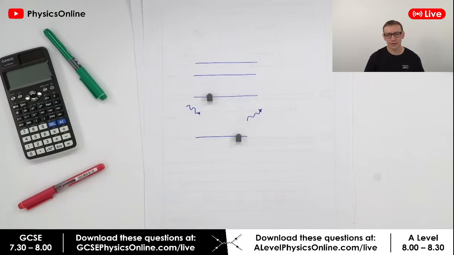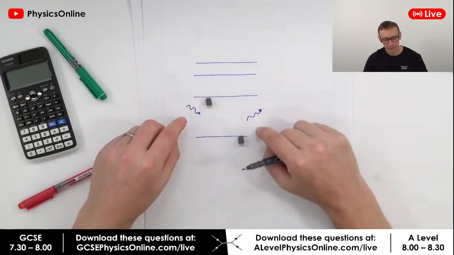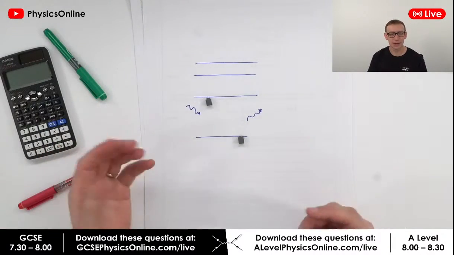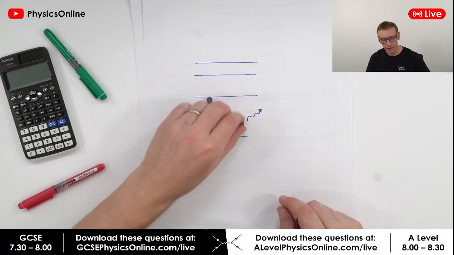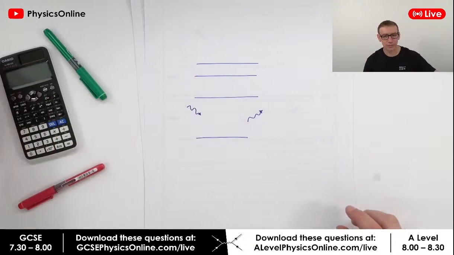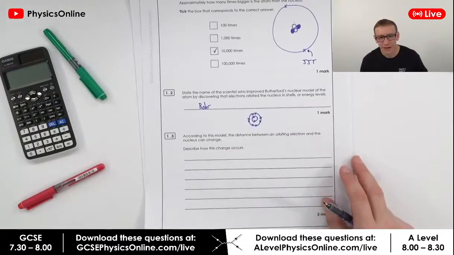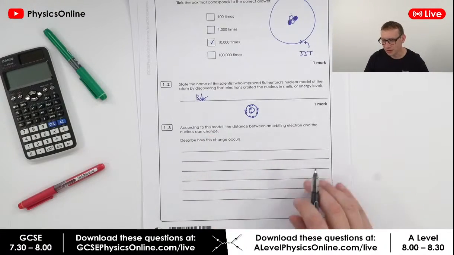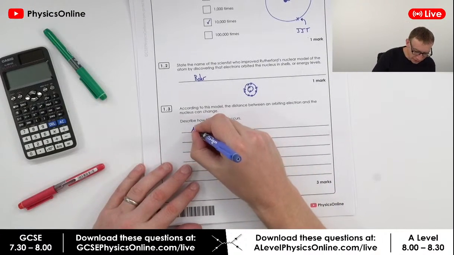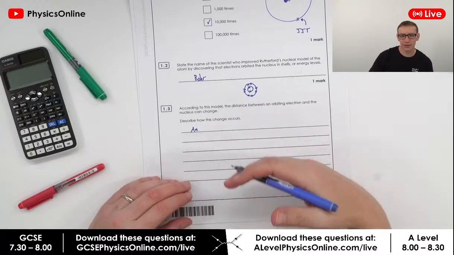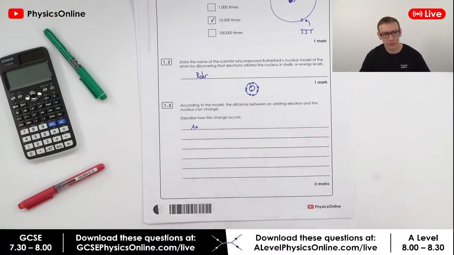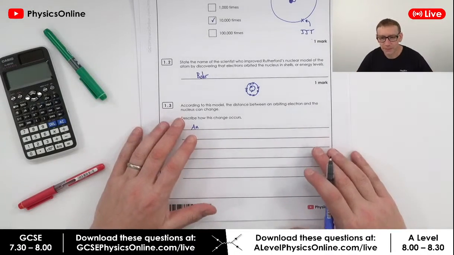It could be that we've excited something, maybe by heating it up or with a really high electric current, and we have some light or X-rays or infrared or some kind of electromagnetic radiation which excites the electron, and then as it drops back down it emits that small packet of radiation. So according to this model, the distance can change; to describe how this change occurs, I've got 3 marks here, so I want 3 distinct points. Although this is based on one of my AQA practice papers, the actual physics is going to be useful for pretty much everybody.